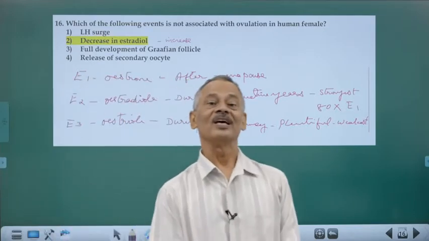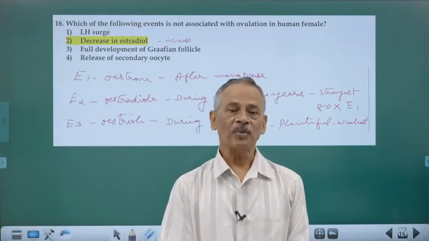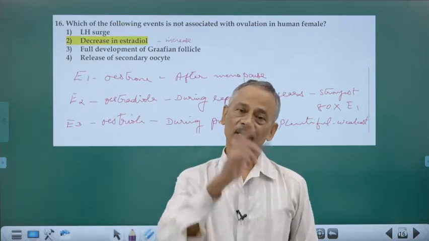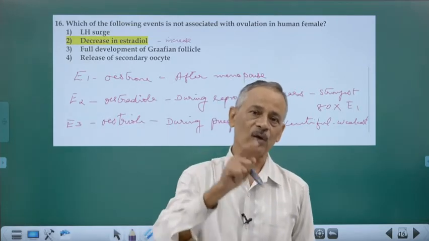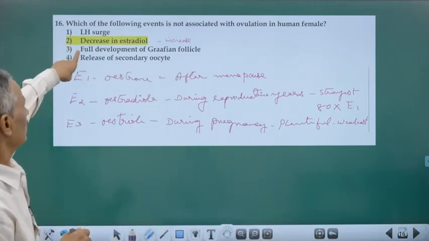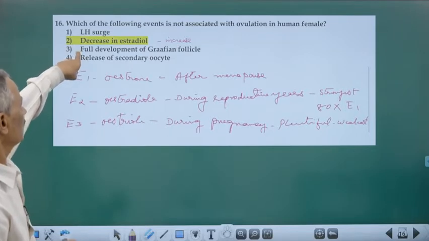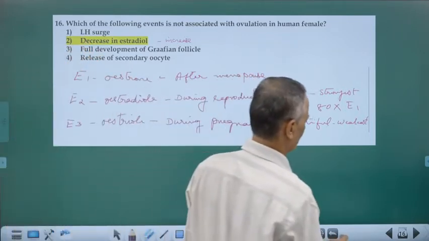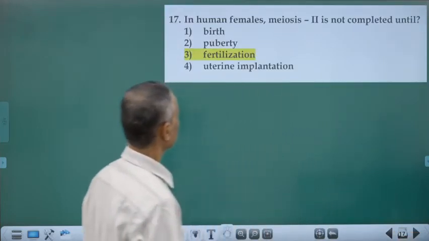Secondary oocyte is released. I told you the ovum has not completed meiosis 2. It has only completed the first meiosis at the stage of secondary oocyte. That is released. So all the others are connected with ovulation, whereas decrease in estradiol is not an important one. It is not at all occurring. It is actually an increase.